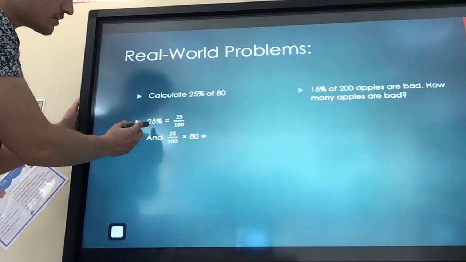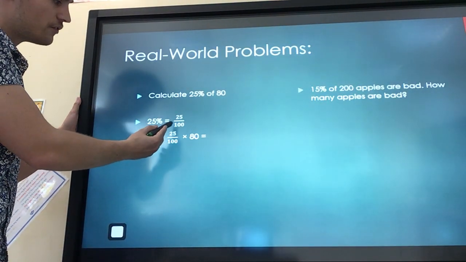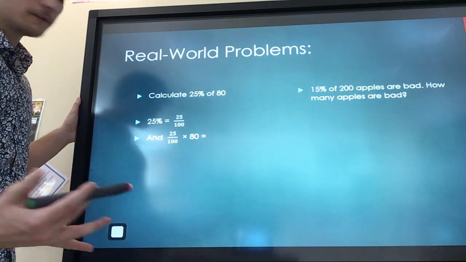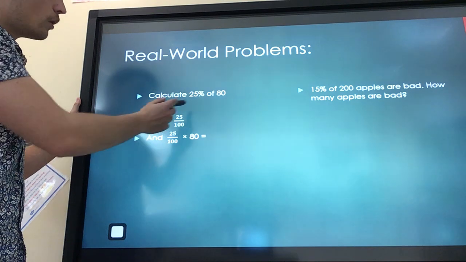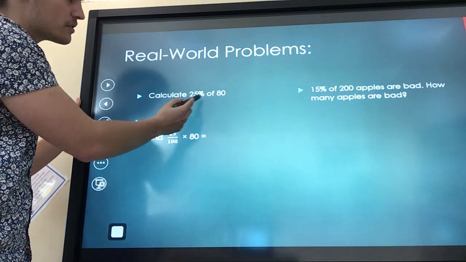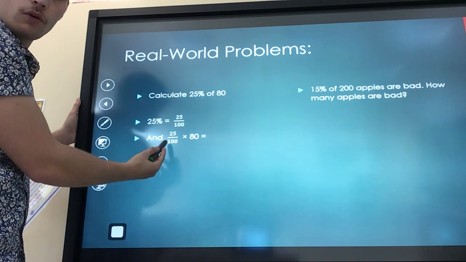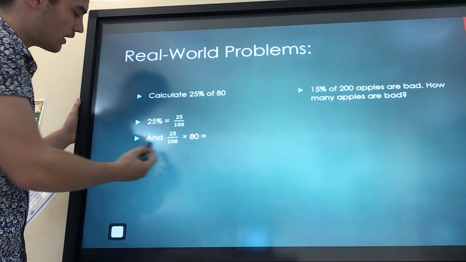All right, 25% equals 25 over 100, because remember it means 25 per 100. All right? So what we're doing though is we're finding 25% of 80. So that means 25 over 100 multiplied by 80.